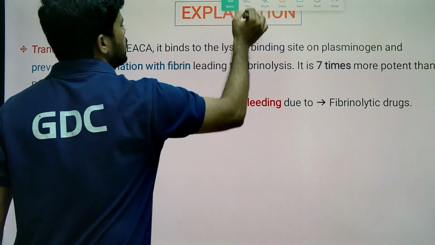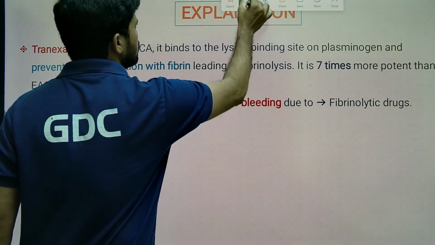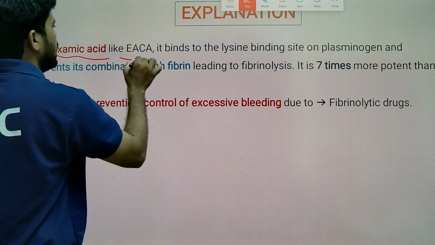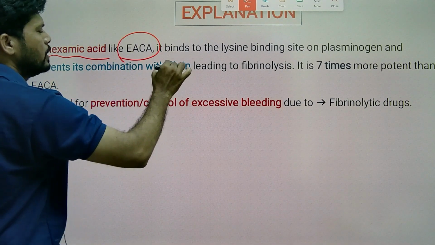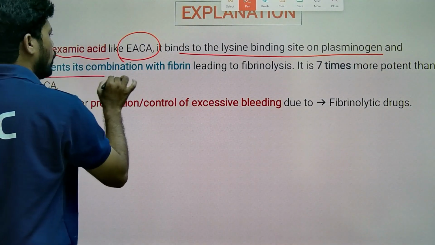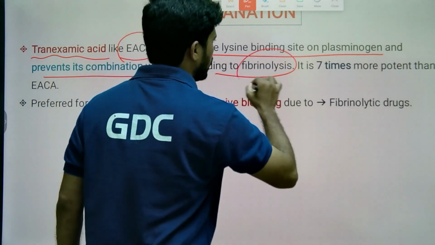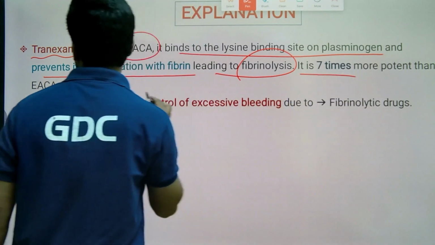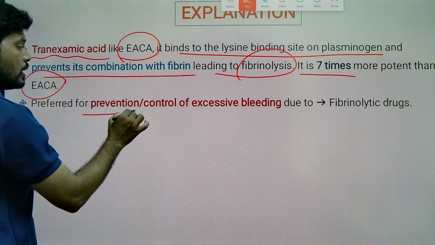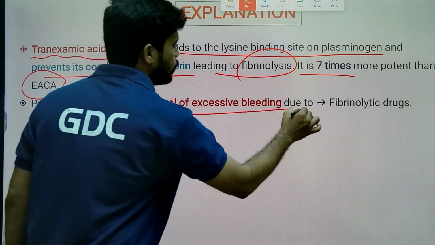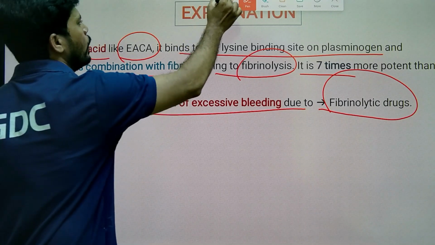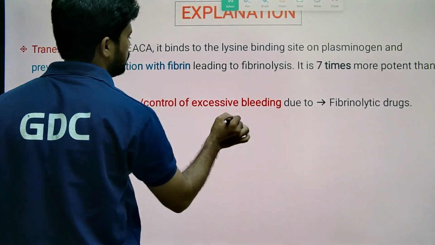Let's see the explanation. Tranexamic acid, like epsilon aminocaproic acid, binds to the lysine binding site on plasminogen and prevents its combination with fibrin, preventing fibrinolysis. It is 7 times more potent than epsilon aminocaproic acid. It is preferred for prevention or control of excess bleeding due to a fibrinolytic overdose.